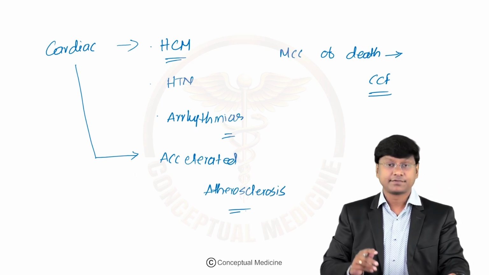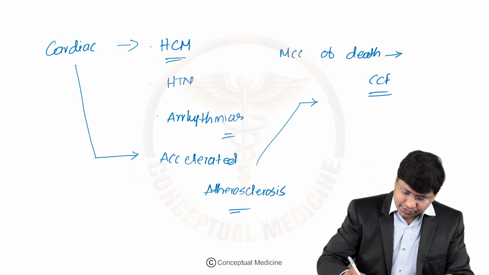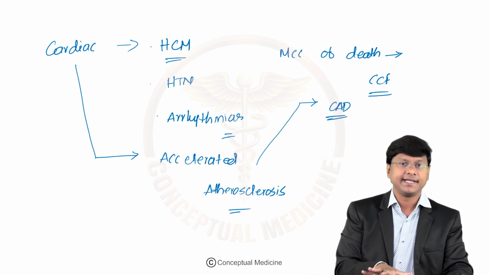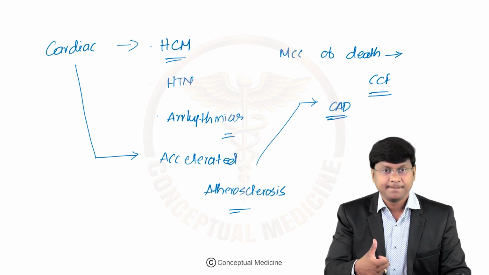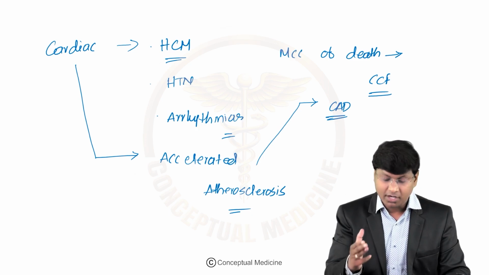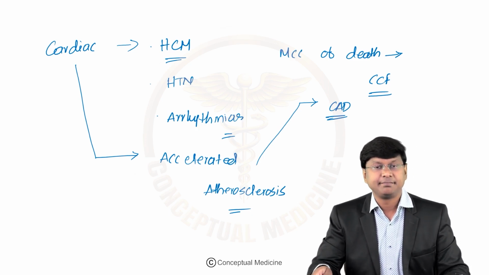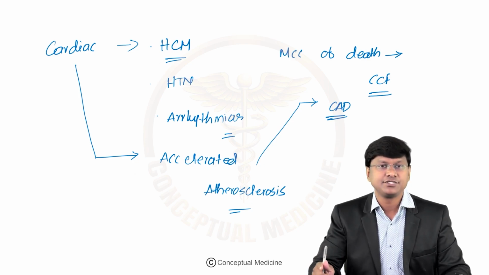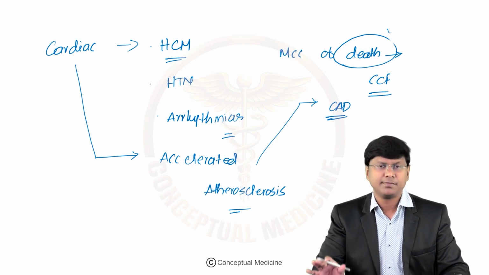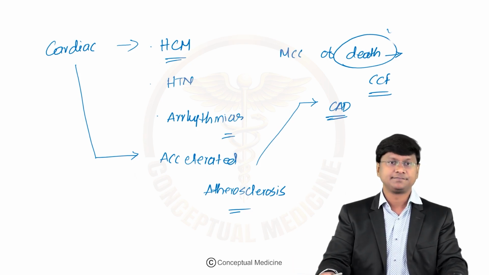Right? The individual can have accelerated atherosclerosis. Because of this accelerated atherosclerosis, the individual can develop coronary artery disease as well. So these are the cardiac anomalies: hypertrophic cardiomyopathy, hypertension, arrhythmias, accelerated atherosclerosis landing the individual in coronary artery disease, and finally the development of congestive cardiac failure. Once the individual develops congestive cardiac failure, that can cause death. So the most common cause of death in patients with acromegaly is congestive cardiac failure.